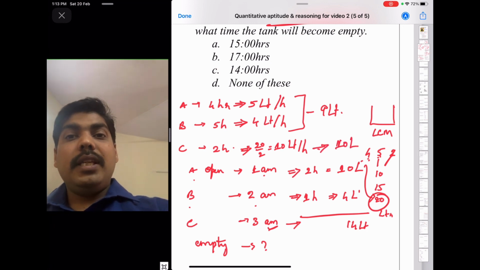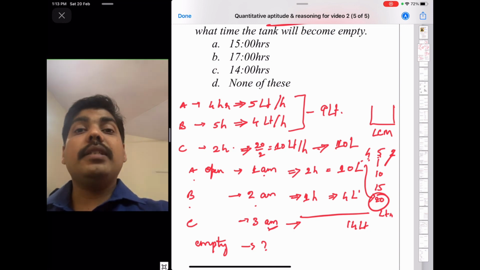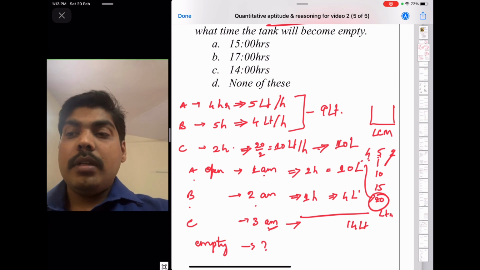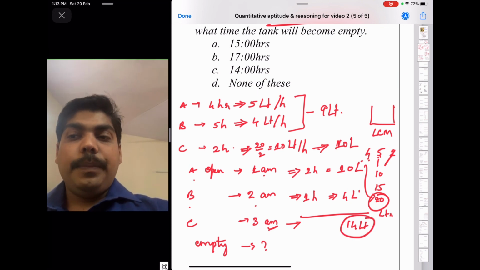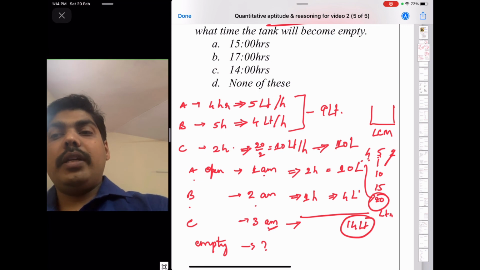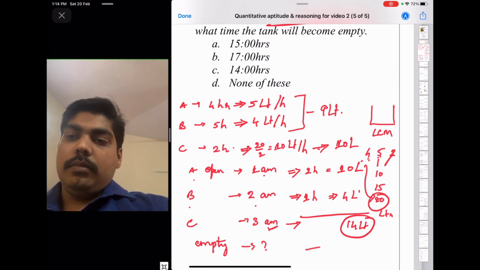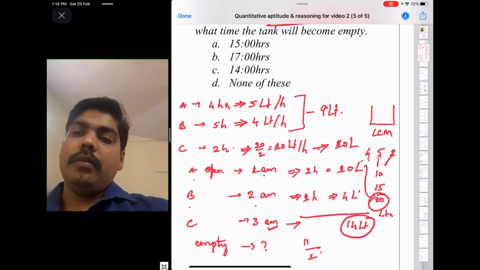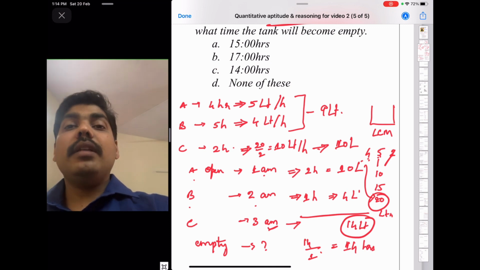So C is emptying 1 liter extra in 1 hour from the reserve. What is the reserve? The reserve is 14 liters. So the gain of C is 1 liter, that means it is emptying 1 liter from the reserve. The reserve is already 14 liters in the tank at 3 a.m. So 14 liters at 1 liter per hour means it takes 14 hours to empty the reserve.